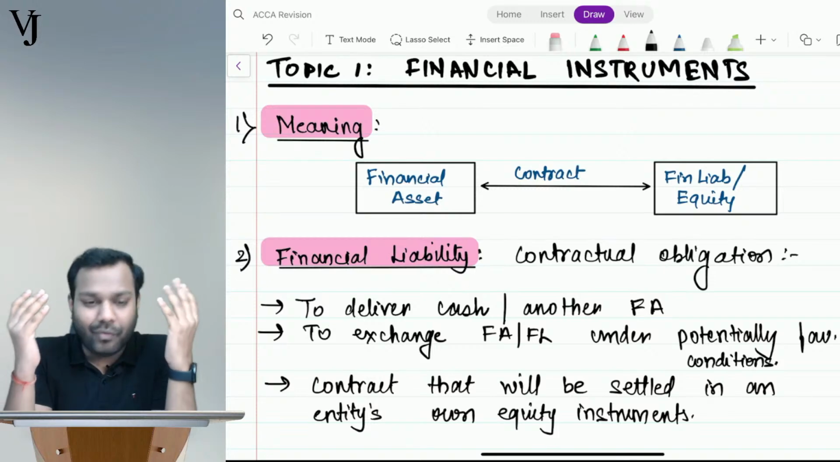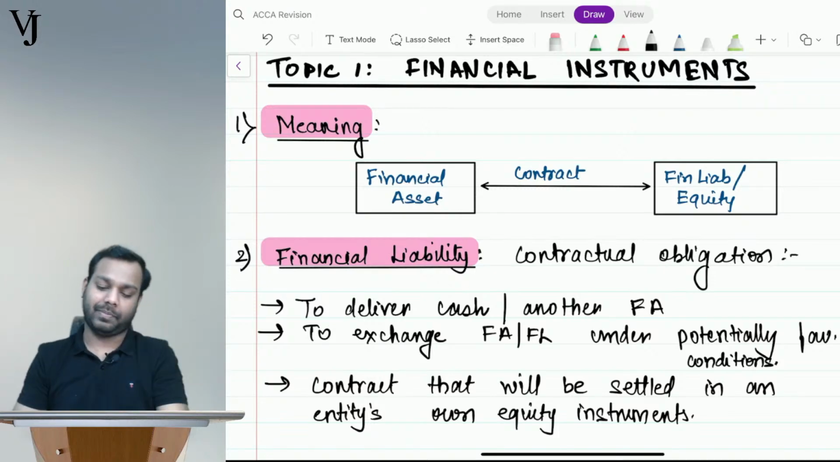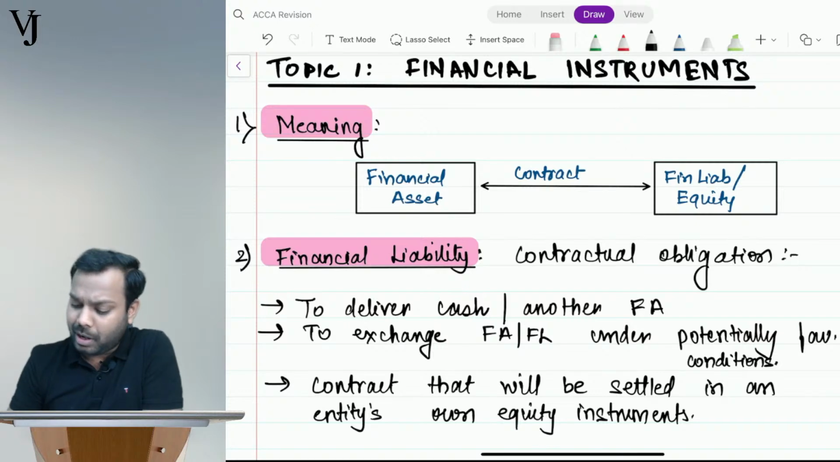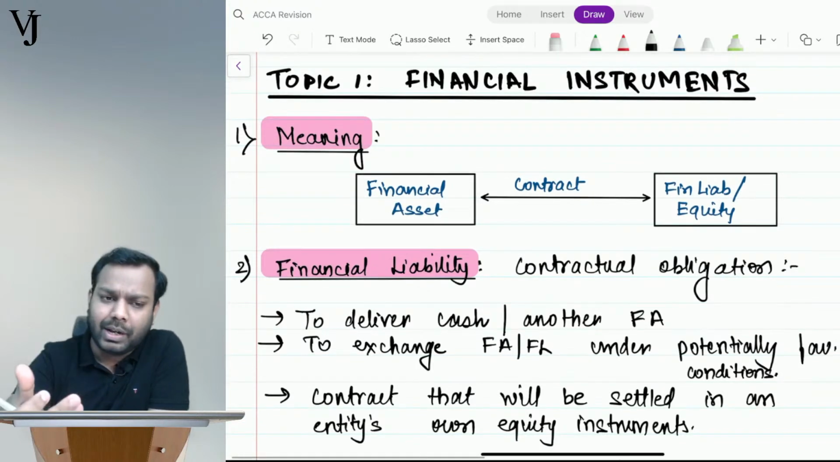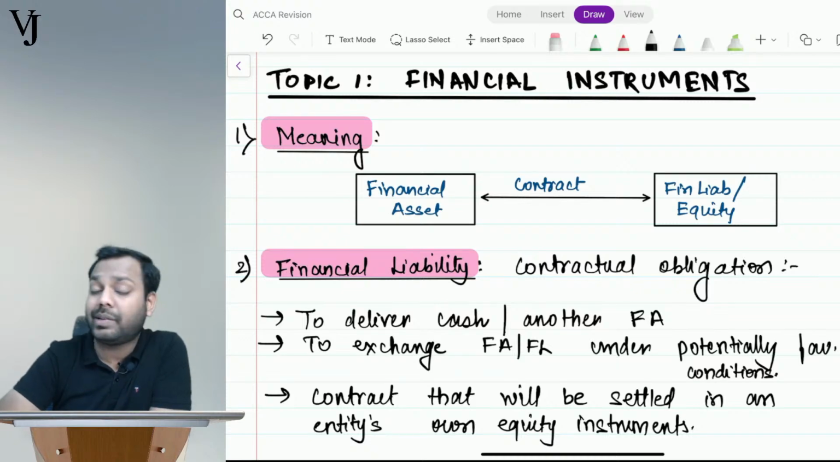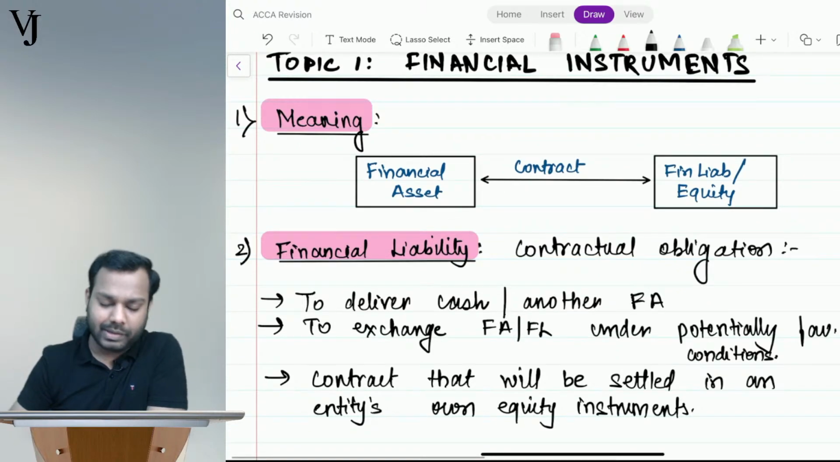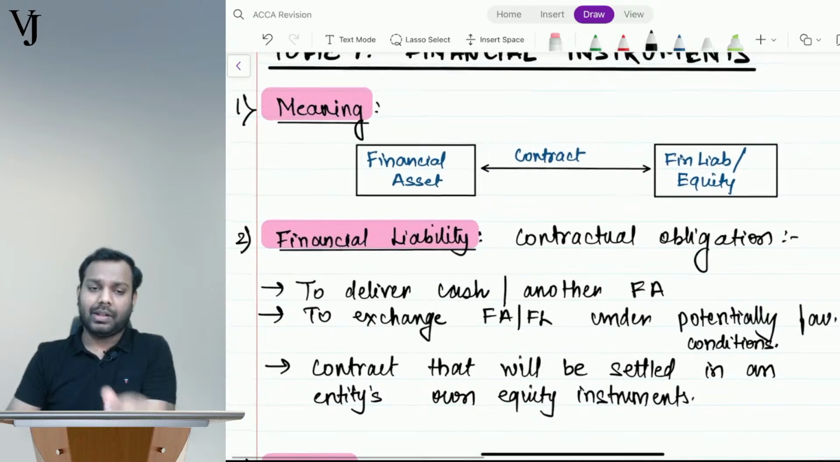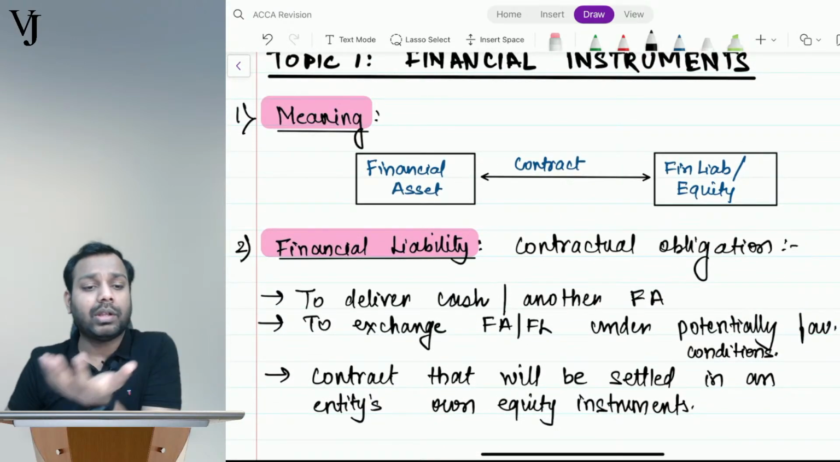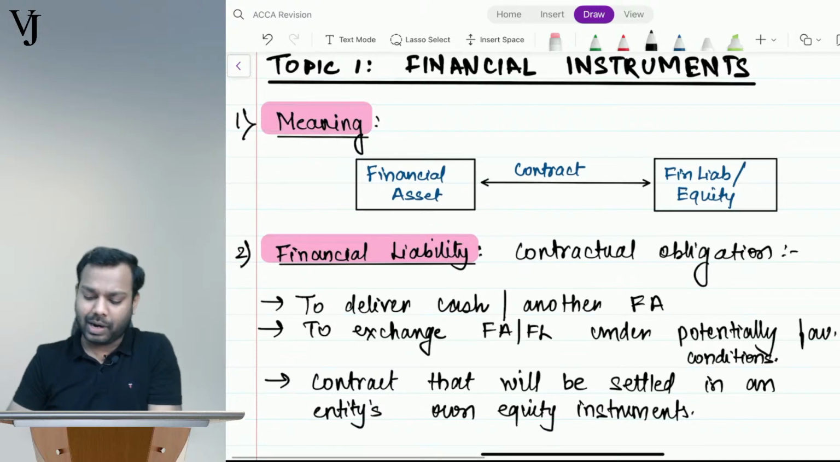For that, welcome to the standard of financial instruments. Unlike what used to happen previously, that if the name is equity, I'll say it is equity share capital, and if the name is loan, I'll say it is a liability, this doesn't happen that way now. So basically we focus more on the substance of the contract rather than on the form of the contract. So just come to the standard and discuss it.